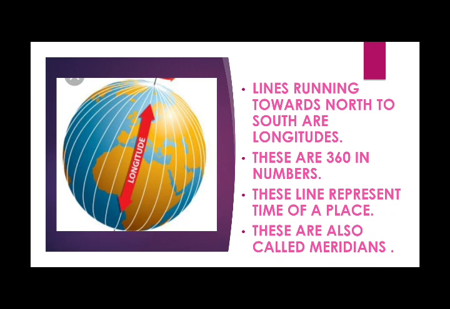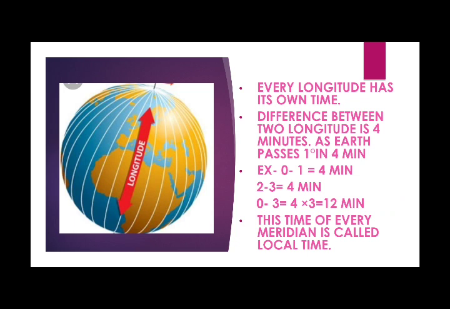These longitudes are also called meridians. We also used to call them meridians. Every longitude has its own time. There are 360 longitudes, but all of them have their own particular time, because when the earth rotates, everyone knows that the earth has two types of movements, revolution and rotation. So when the earth rotates on its axis, it passes 1 degree in 4 minutes.